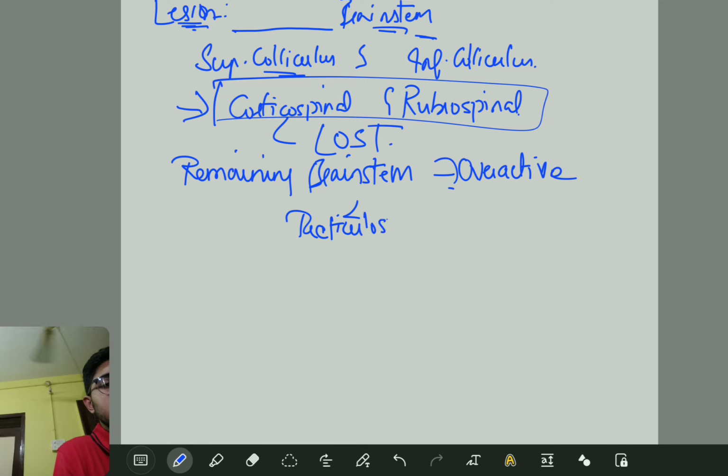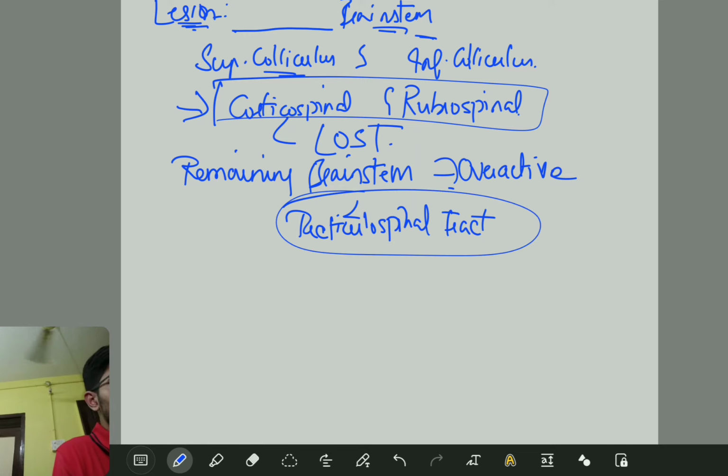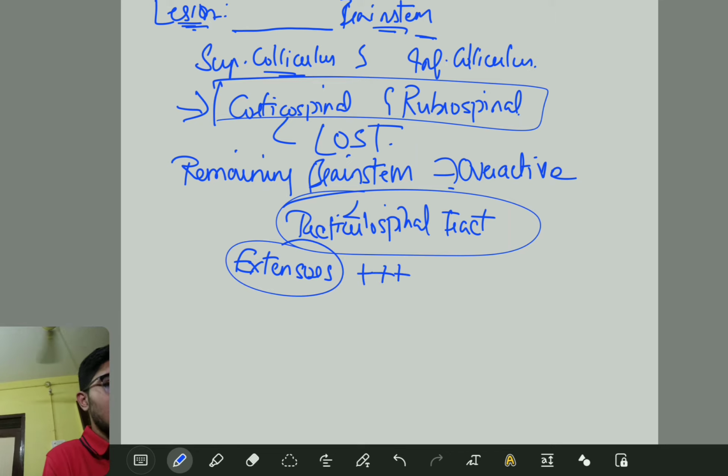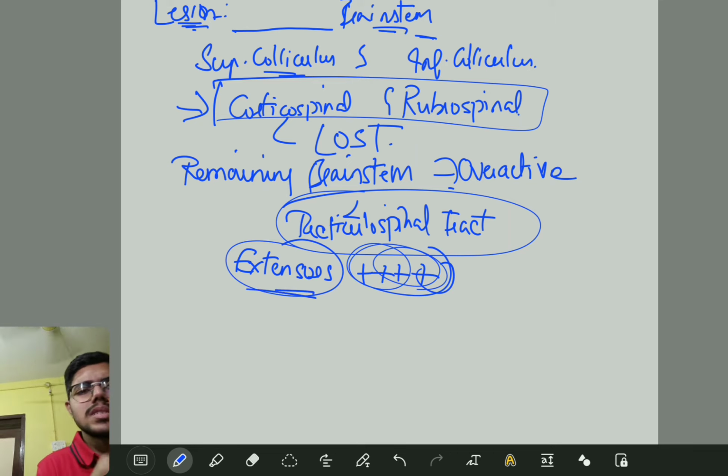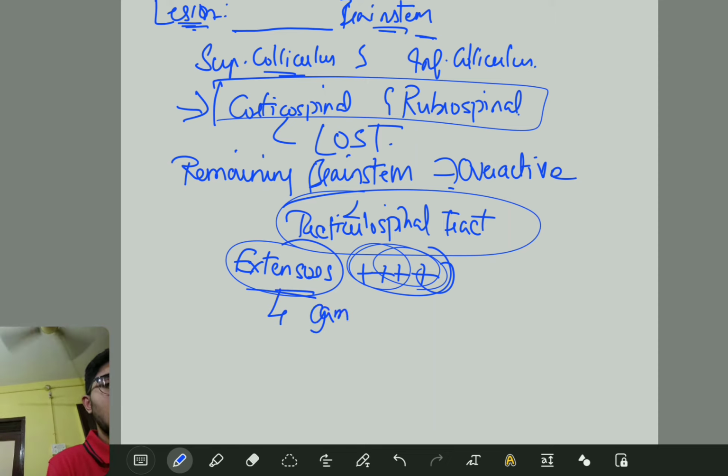If you see, it is more and more active, where your extensors are lots and lots active. This overactivity of extensors is mainly influenced by your gamma motor neuron. That's it.